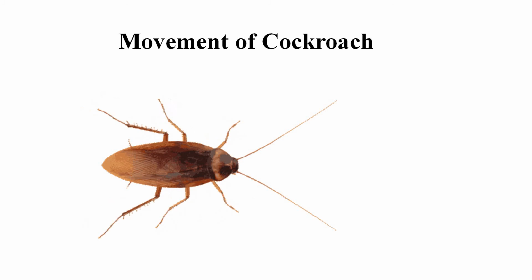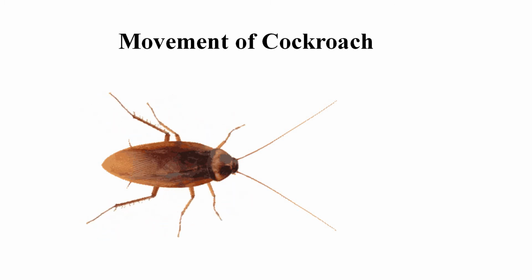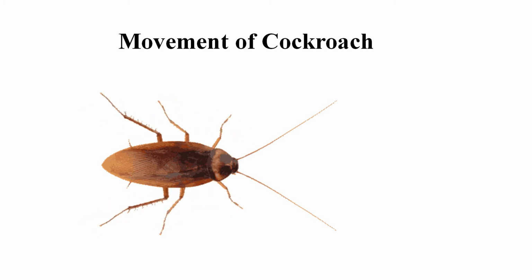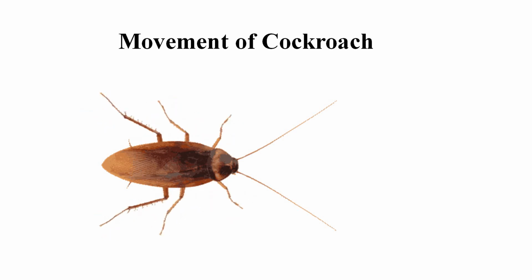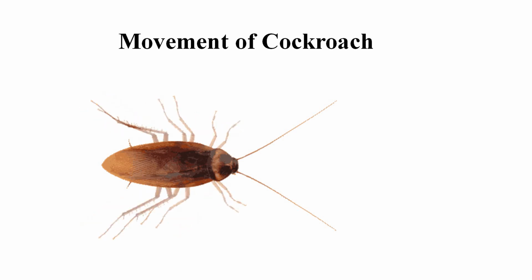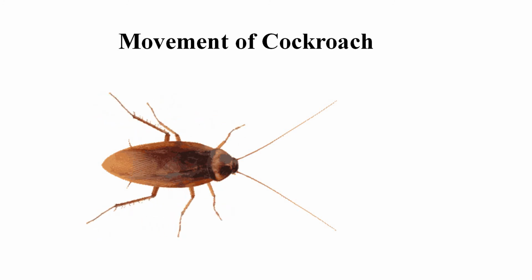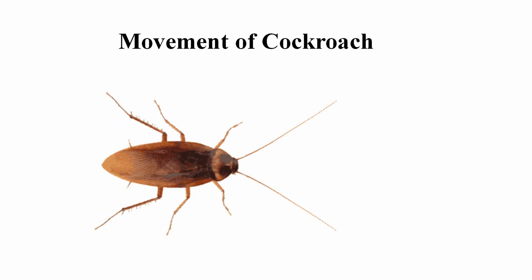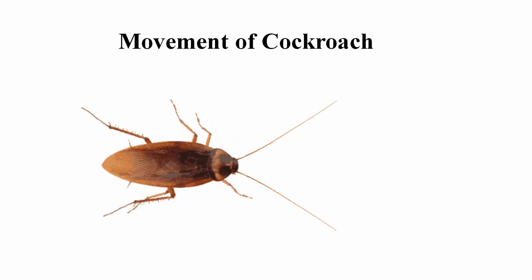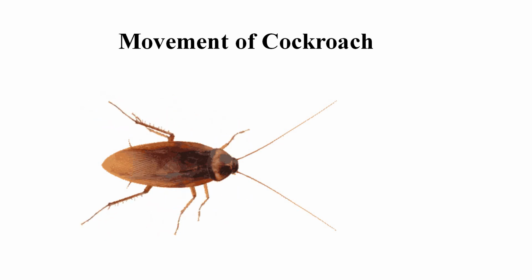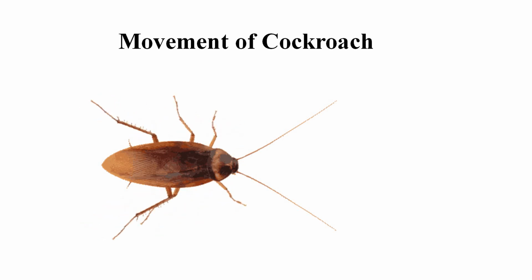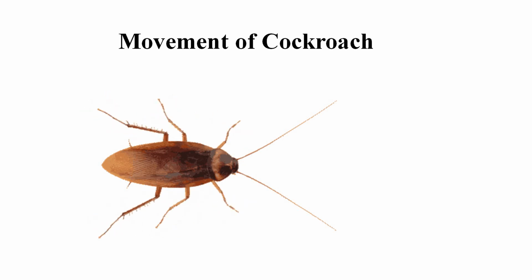Students, now let us see how does a cockroach move. Students, cockroaches can walk and climb on a surface and can also fly up to a short distance in the air. The three pairs of joined legs attached to the breast region help cockroach to walk. The hard outer or exoskeleton is also joined and permit movement.